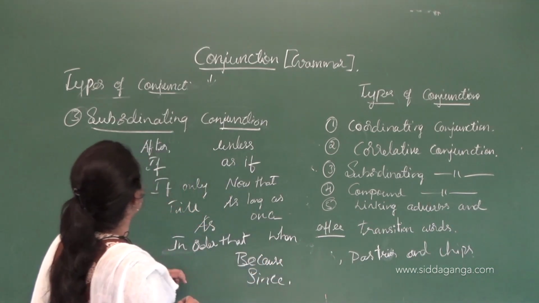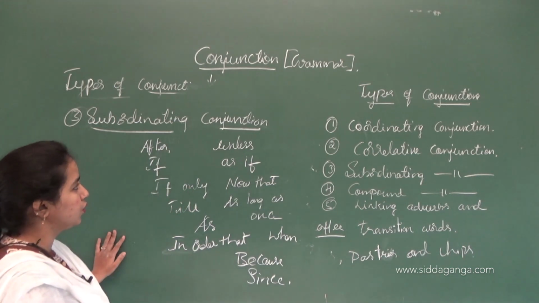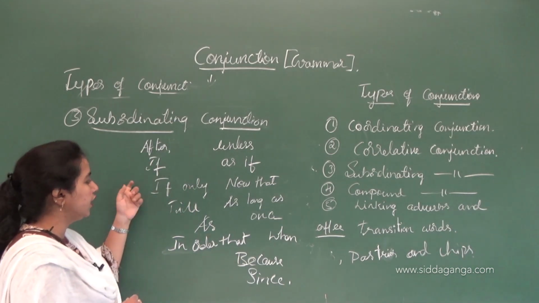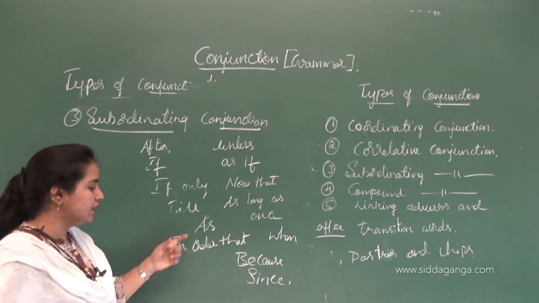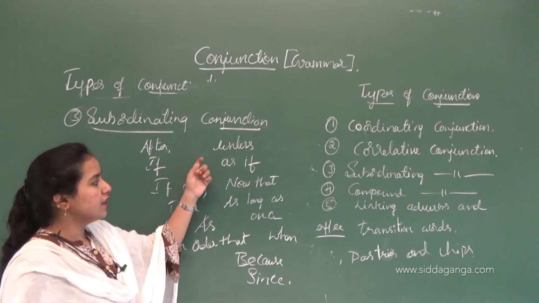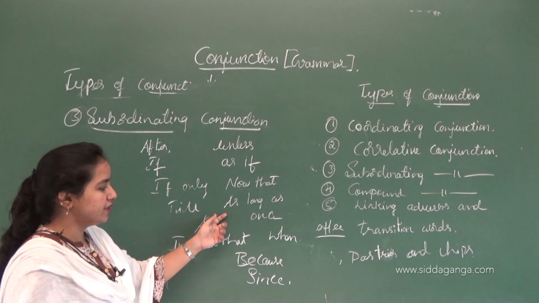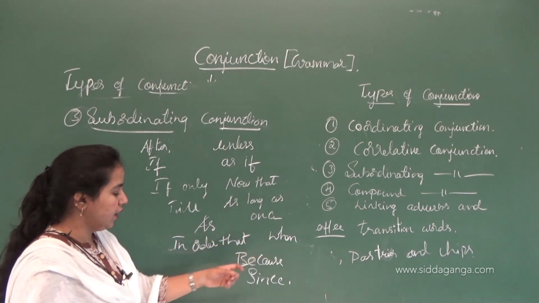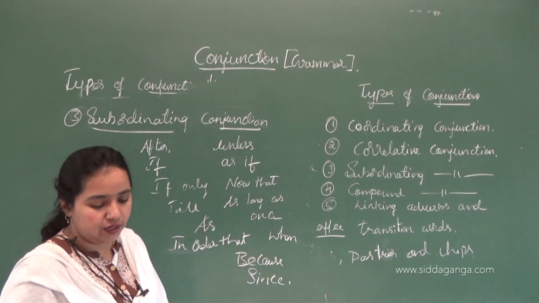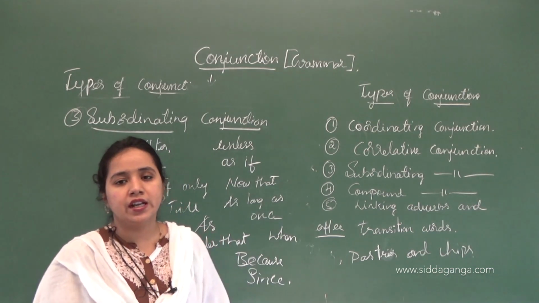So these words are called subordinating conjunctions. What are the subordinating conjunctions here? After, if, only if, till, as, in order that, unless, as if, now that, as long as, once, when, because, and since. Okay, so these are called subordinating conjunctions.